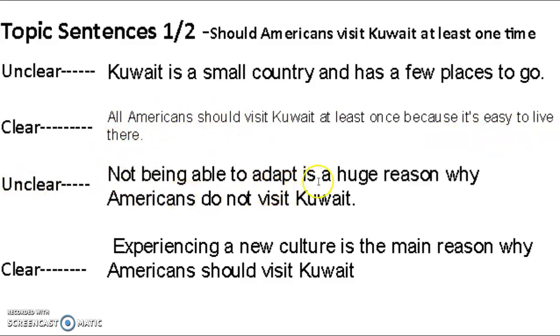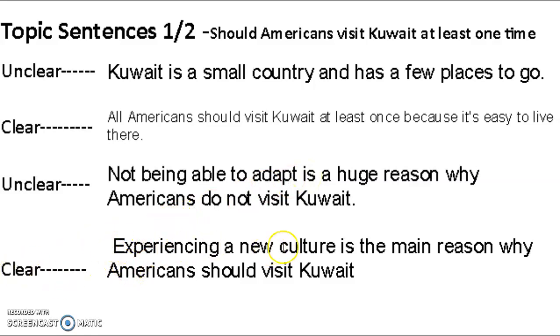Unclear: not being able to adapt is a huge reason why Americans do not visit Kuwait. And again, this is a very good point, and I even agree with this. However, it's unclear if they're saying that they should, because if they're not able to adapt, you could say they shouldn't, because if they go, they're going to have a hard time. Or you still could say they should visit, because since they're not able to adapt, it'll be a great reason for them to go and learn how to adapt. All right? Get them to be a little bit uncomfortable.